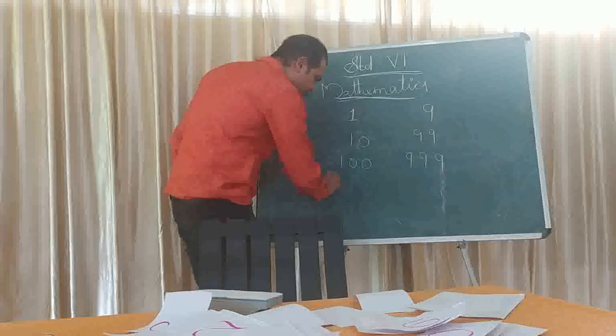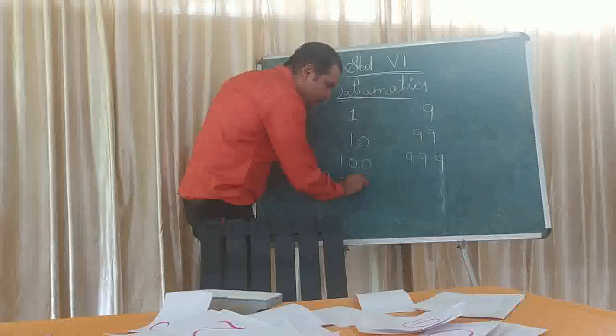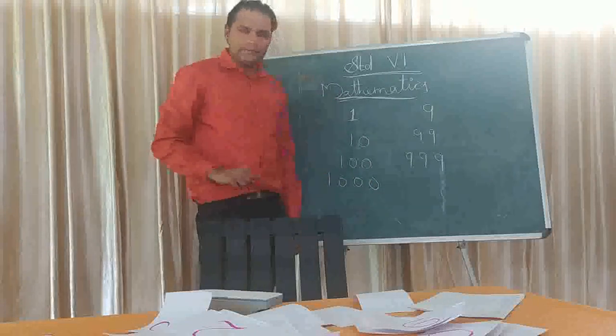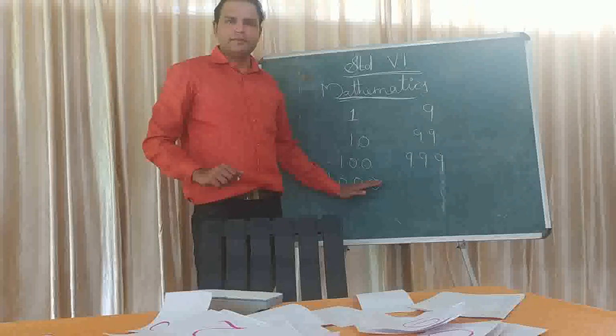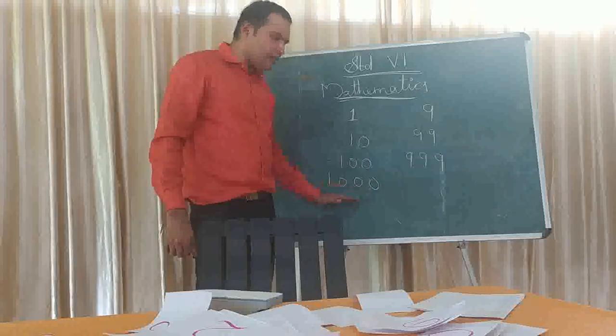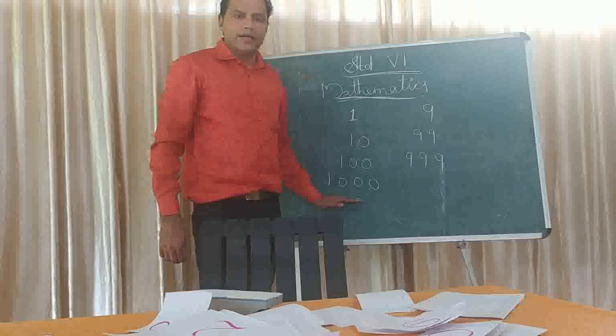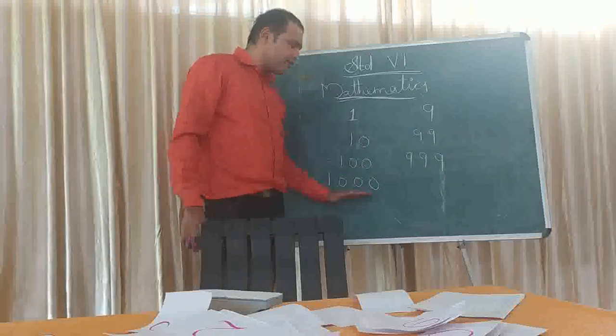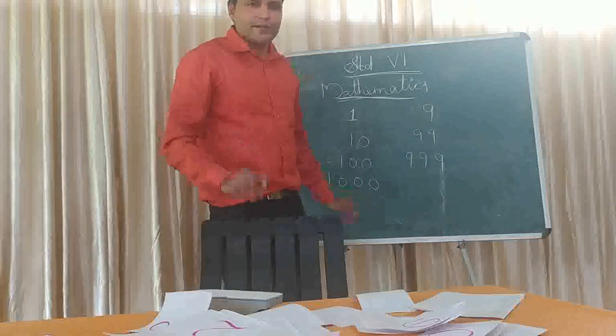1000. So how will we write that 1000? So this 1000 is the smallest. Yes, how many digits? 4 digits. 1000 is the smallest 4-digit number.